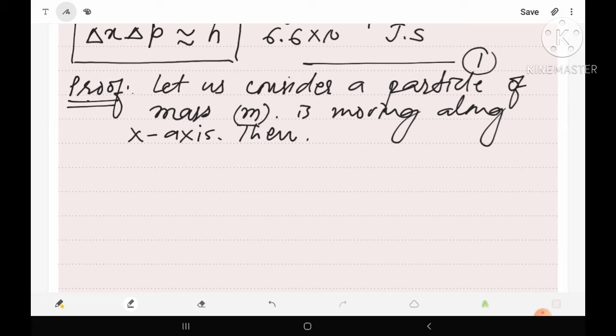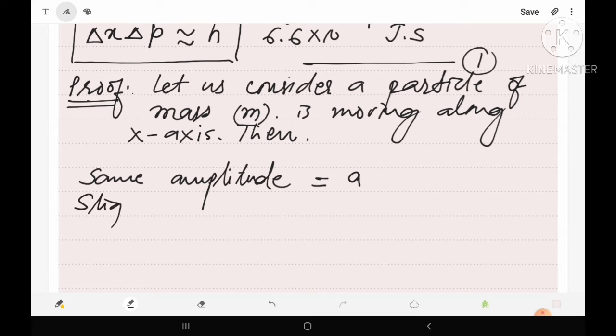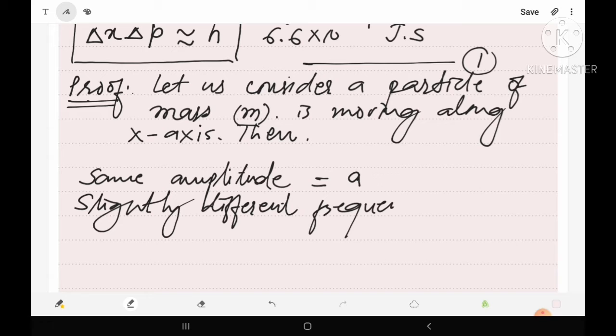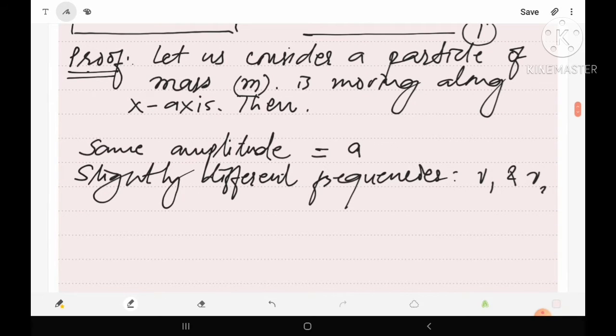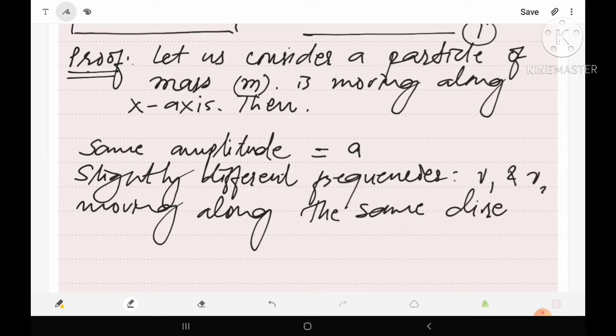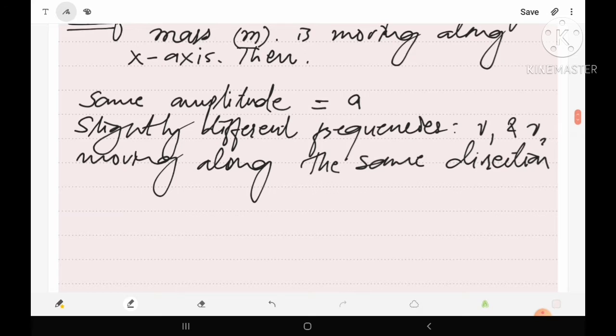So let us consider two waves of the same amplitude, suppose a, and slightly different frequencies, first nu 1 and other nu 2, moving along the same direction. Then the wave equations are